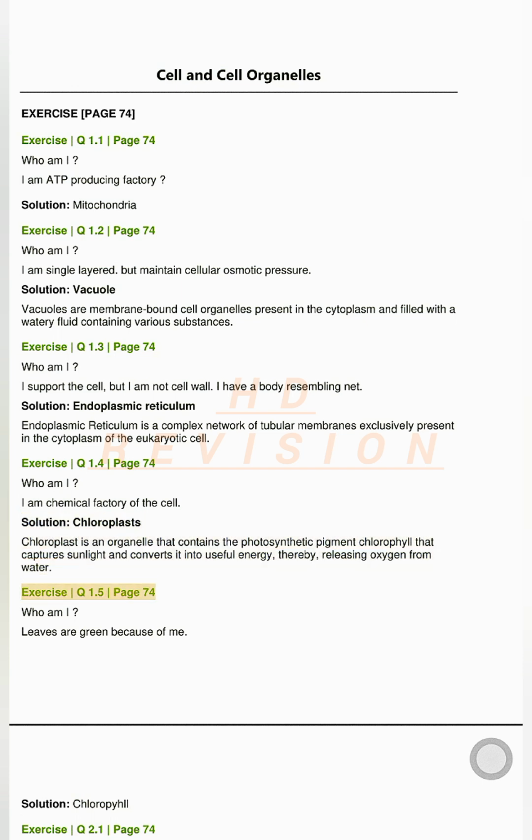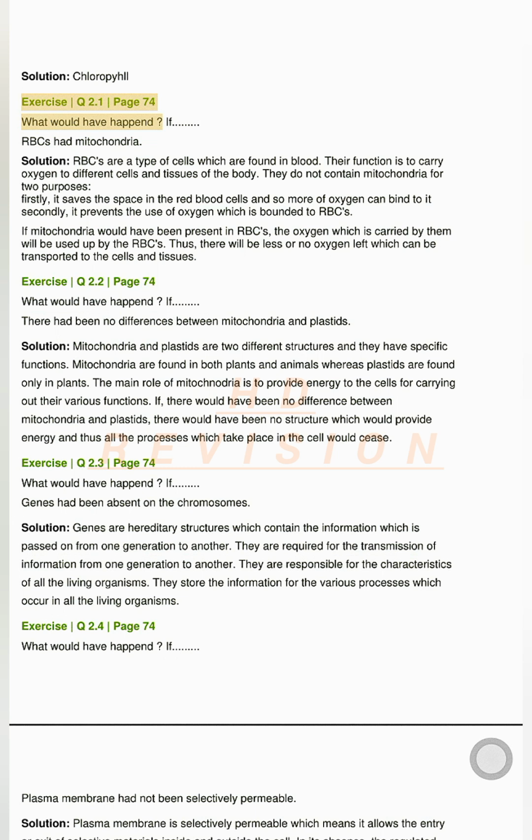Exercise Q1.5 page 74. Who am I? Leaves are green because of me. Solution. Chlorophyll. Exercise Q2.1 page 74. What would have happened if RBCs had mitochondria?